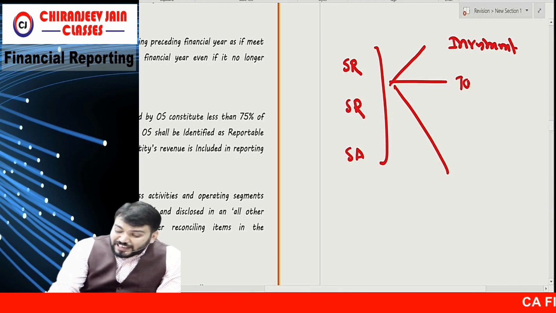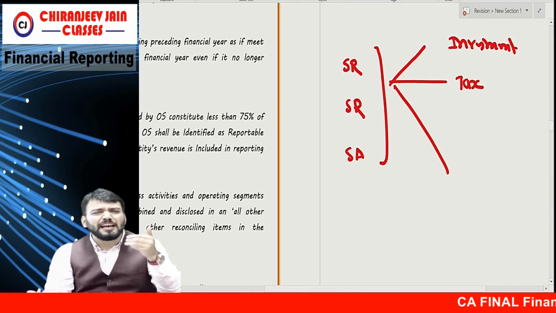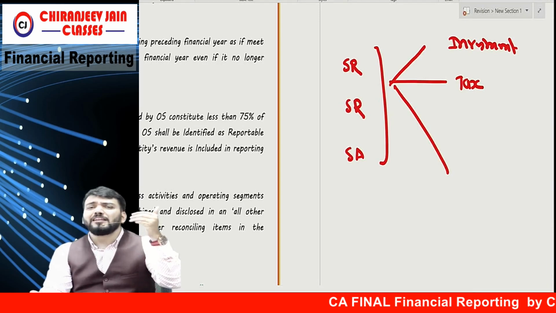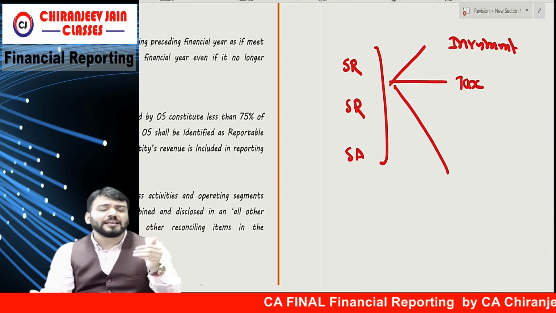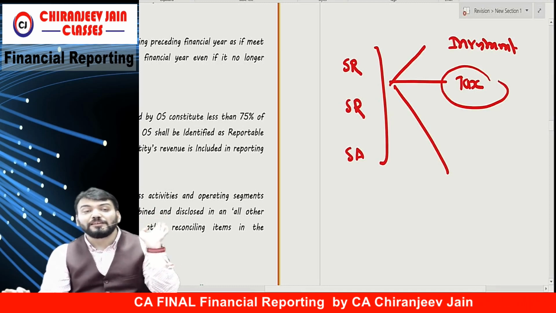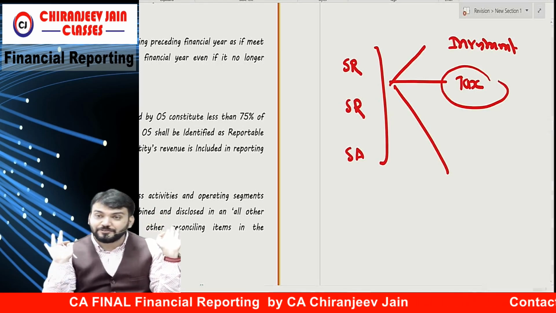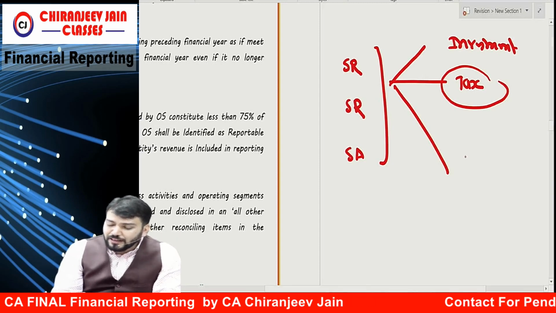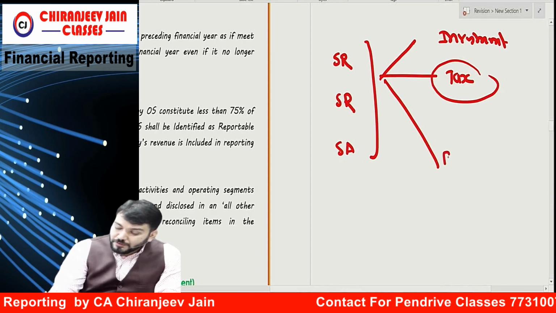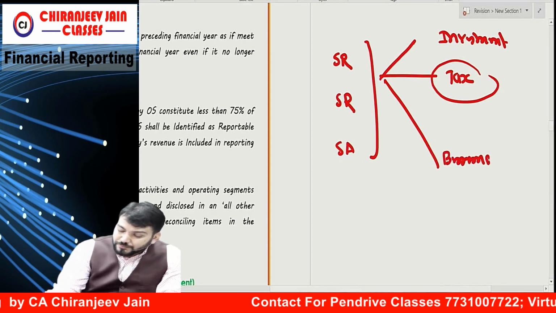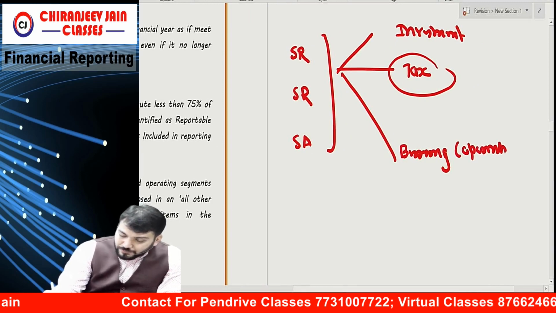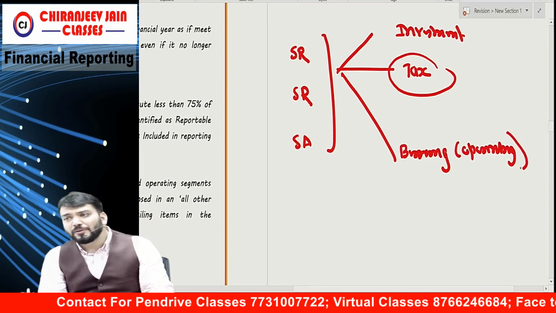Then all the tax items, deferred tax, current tax, DTA, DTL, current tax liability, current tax asset, are not segment wise, so they will not be considered to find these segment items. Are you getting? Then all the borrowings which are not operating in nature. There are some borrowings which are operating in nature.